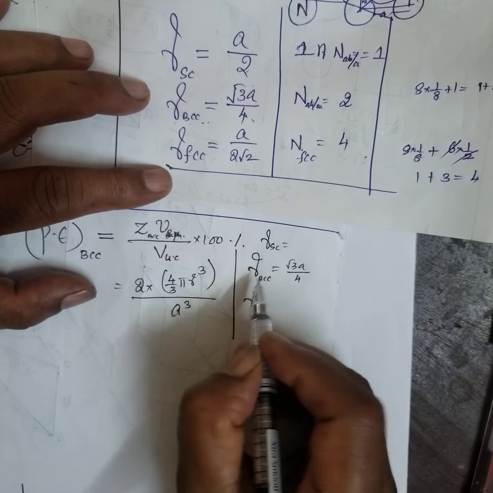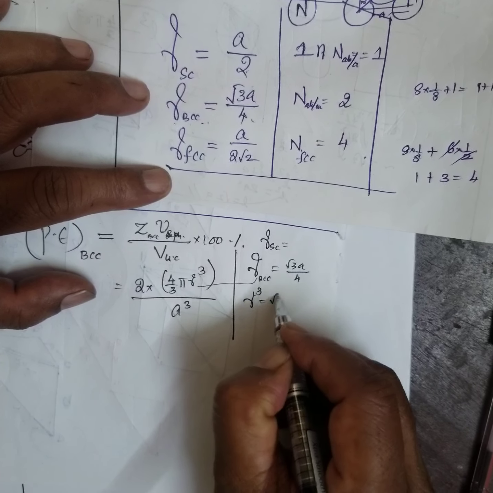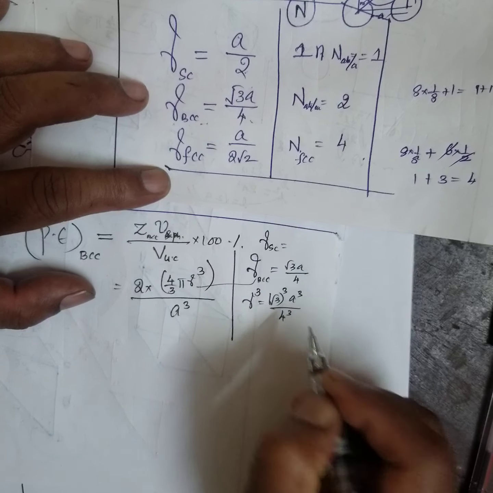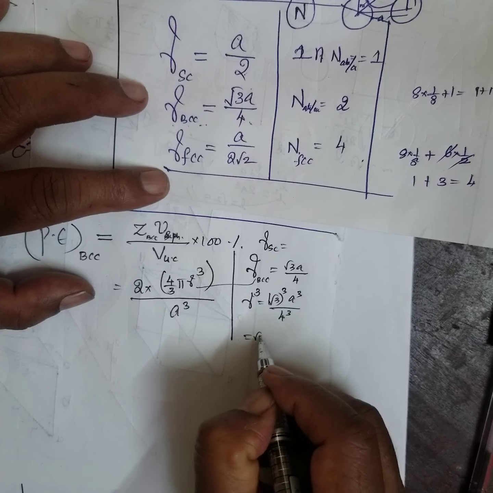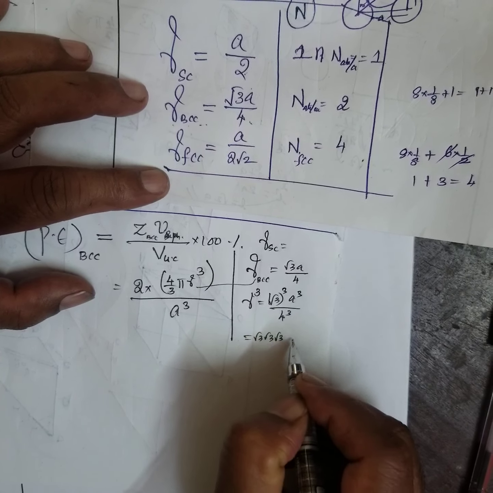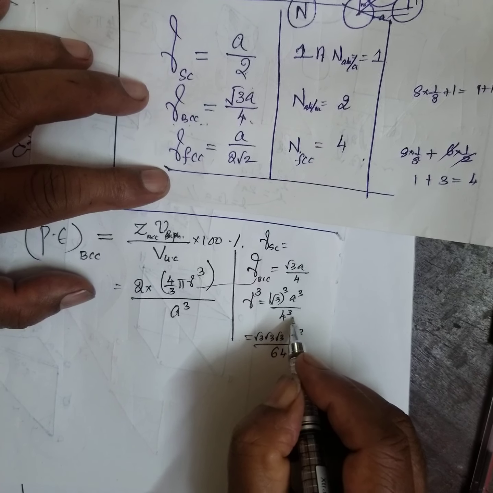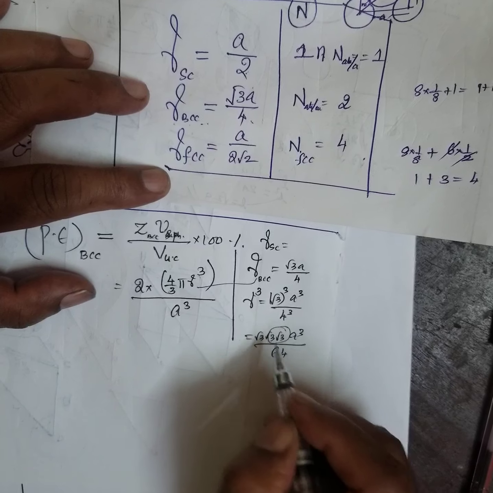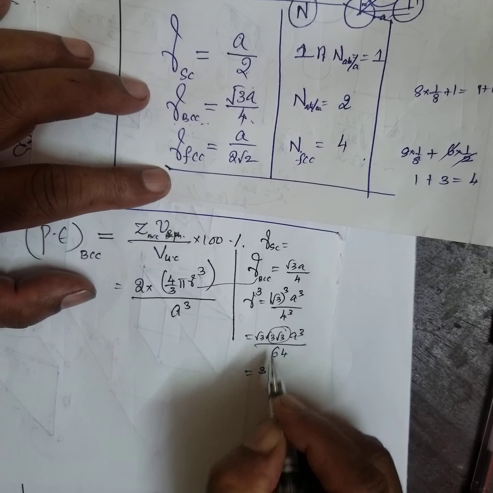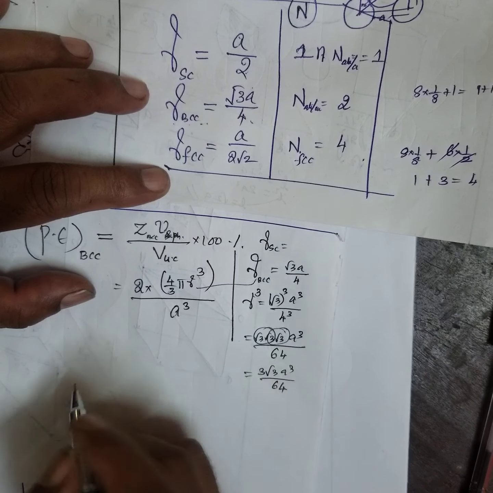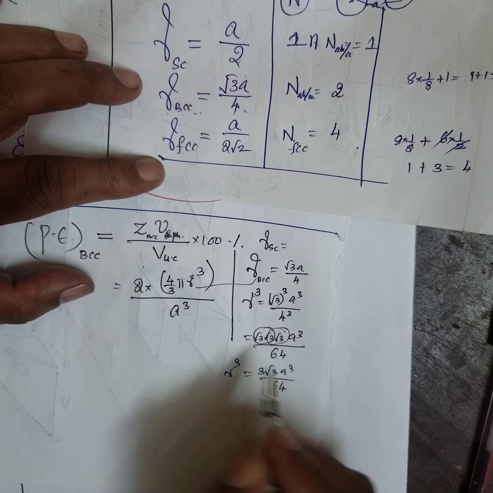R cube is equal to root 3 whole cube, A cube by 4 cube. Therefore, root 3 into root 3 into root 3, A cube by 64. Root 3 into root 3 is 3. Therefore, 3 root 3 A cube by 64.